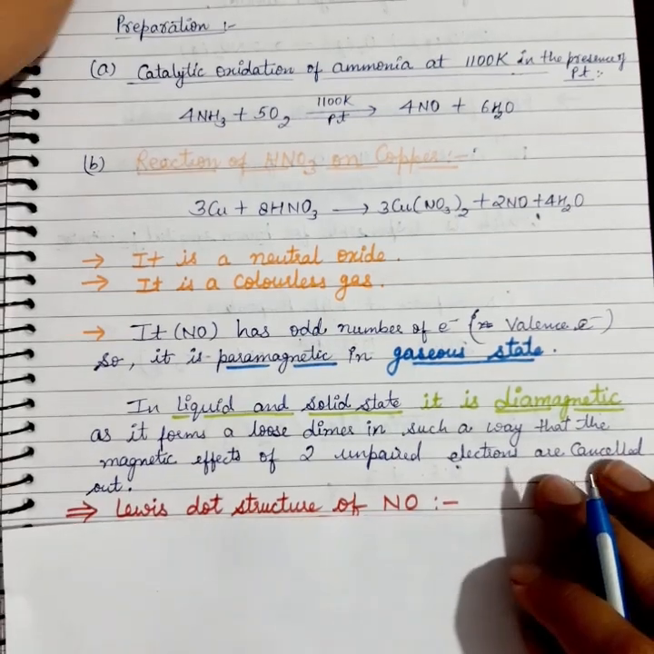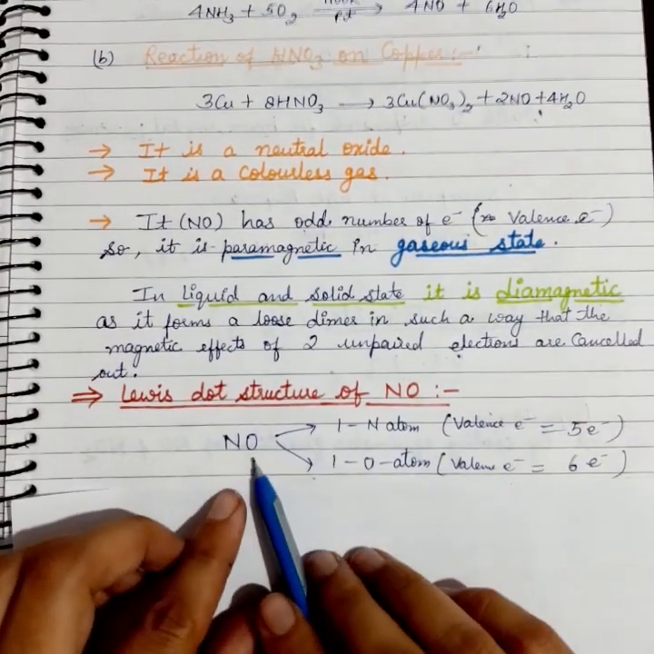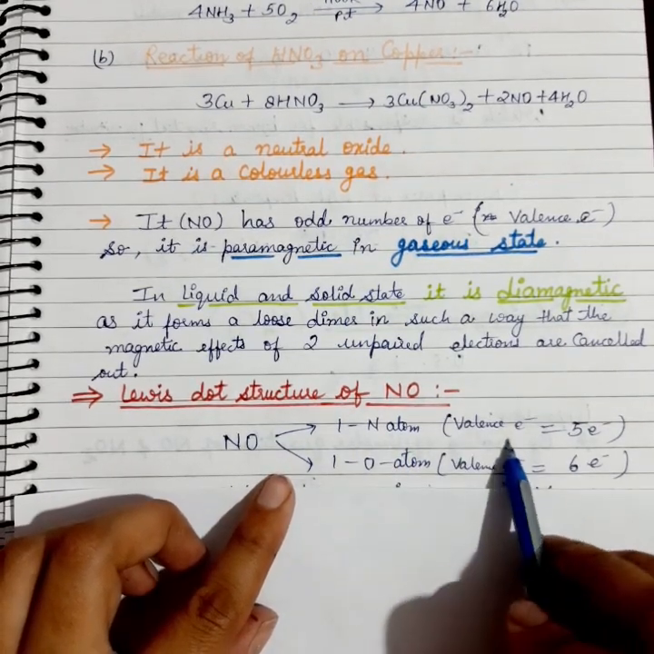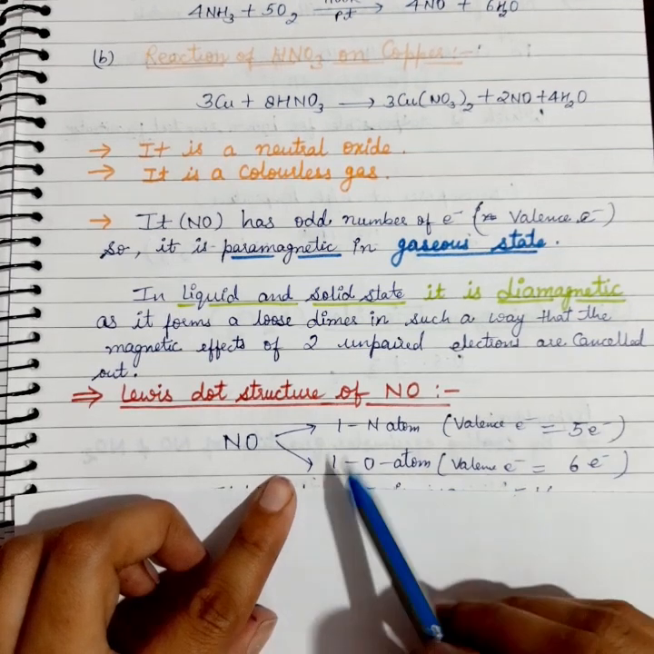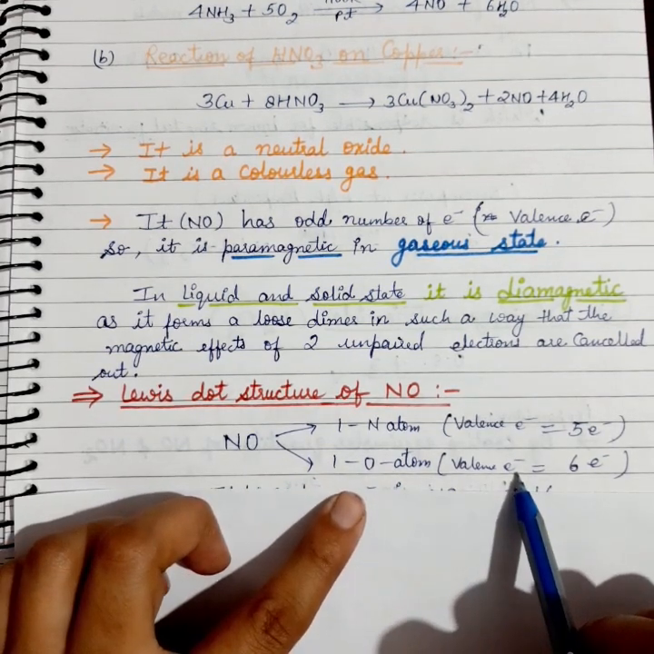So let's discuss the Lewis dot structure of NO. As we noted, NO contains one nitrogen atom, and the valency electrons in nitrogen are 5, and one oxygen atom, and the valency electrons in the oxygen atom are 6.